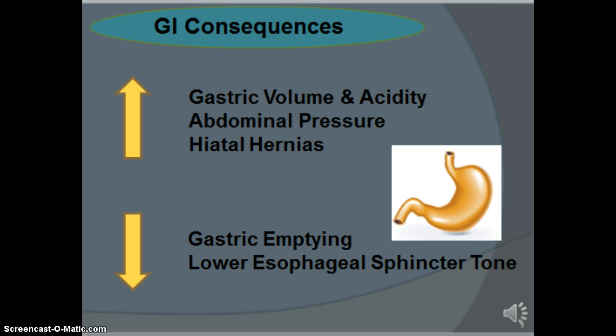Gastric volumes in obese patients that have fasted for surgery can exceed 25 milliliters and have a pH of less than 2.5, which puts them at greater risk of pneumonitis if aspiration occurs. Gastric emptying is delayed due to increased abdominal tissue and a decreased pH. The weight of the excessive abdominal tissue also reduces lower esophageal sphincter tone. For these reasons, an obese patient is at risk for gastroesophageal reflux disease.